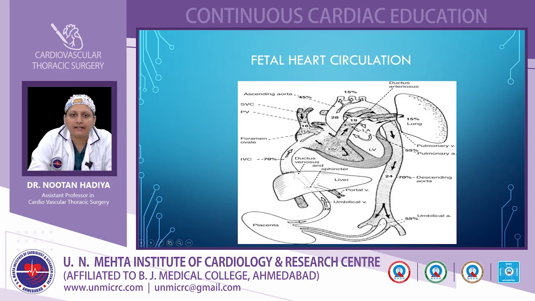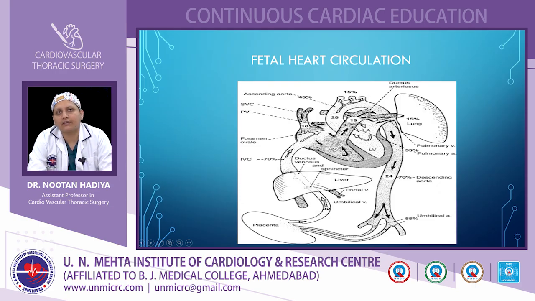The SVC drains the upper part of the body in these cases, and the IVC drains the lower part of the body. The majority of drainage is from the IVC. The saturation in the IVC is higher as compared to the SVC. The whole flow of the superior vena cava will go to the right ventricle and through there to the pulmonary arteries, while 1/3 of the inferior vena cava blood will go directly through the foramen ovale to the left atrium, and 2/3 of the blood will go to the right ventricle and from there to the pulmonary artery.